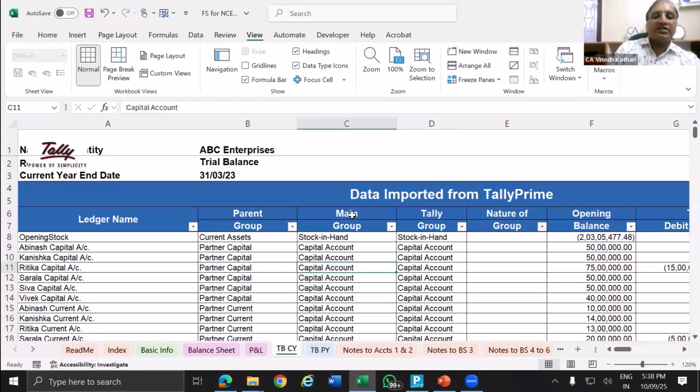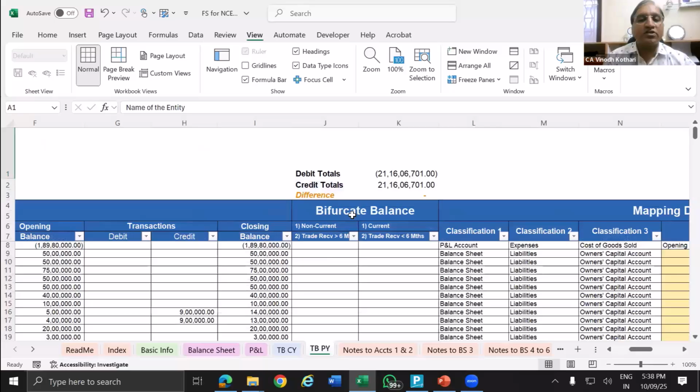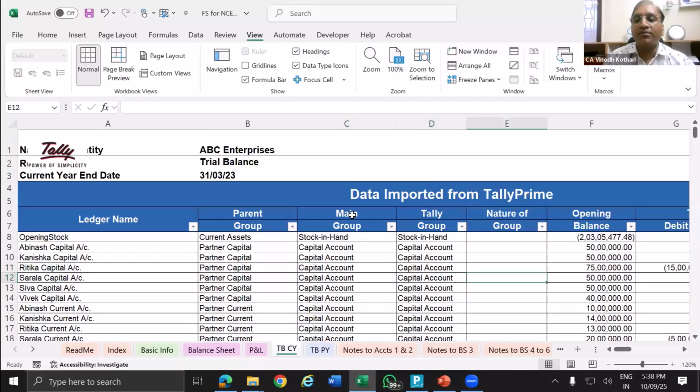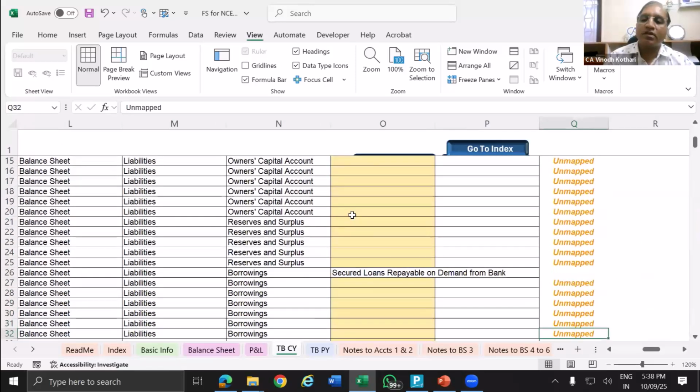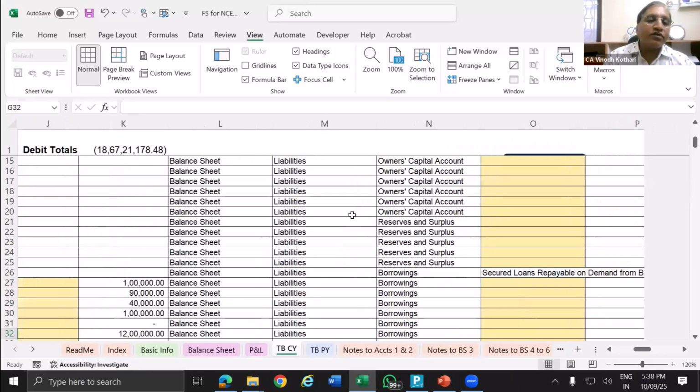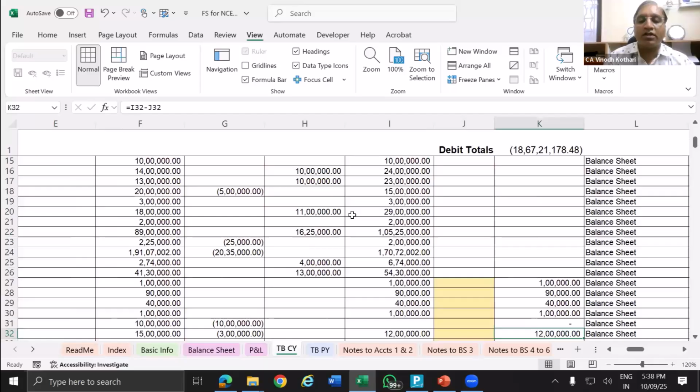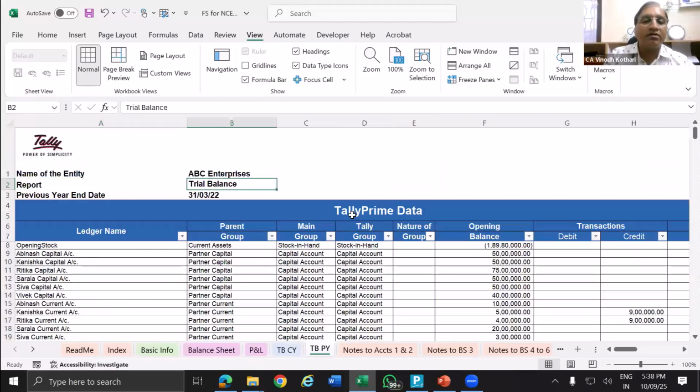We will come to the classification next. First, we'll see the sheets. So here in the sheet, if you go to the right hand side, you will find the unmapped ledger classification. Okay. And here, same way, wherever yellow color is there, it is unmapped. Whether I can rechange the grouping? Yes, you can change it. Same way, P&L.